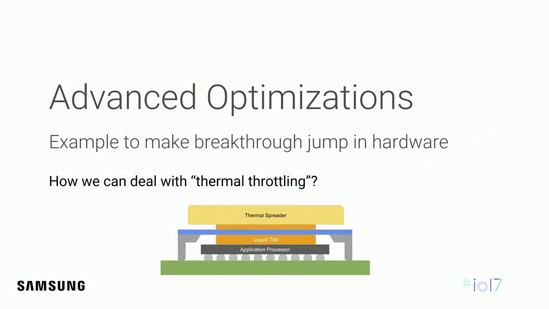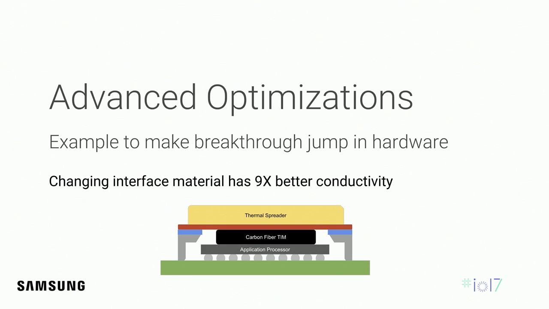I want to show one simple example from the hardware side, because we're a phone maker. Thermal throttling is one of the critical problems for a phone maker like us. Samsung has a good structure for managing thermal from the AP chipset, but it was stuck at a certain level nowadays. So we optimized the structure of the heat spreader and changed the interface material to one with 9 times better conductivity between the heat spreader and the AP chipset.